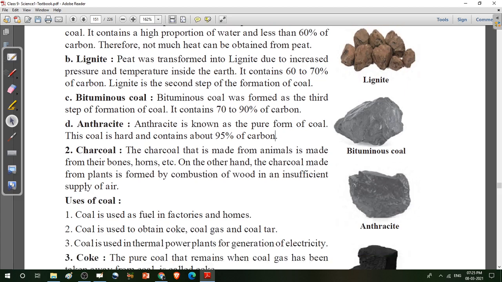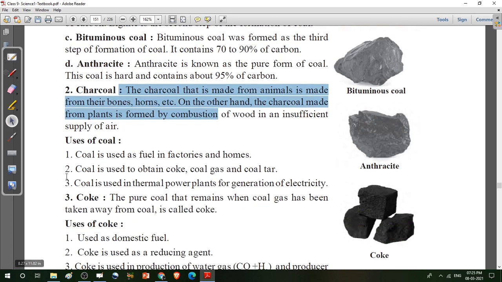Then second, charcoal. Charcoal is made from animals, from their bones, horns, etc. On the other hand, charcoal made from plants is formed by combustion of wood in an insufficient supply of air. Yes, after the combustion of wood, charcoal is formed.